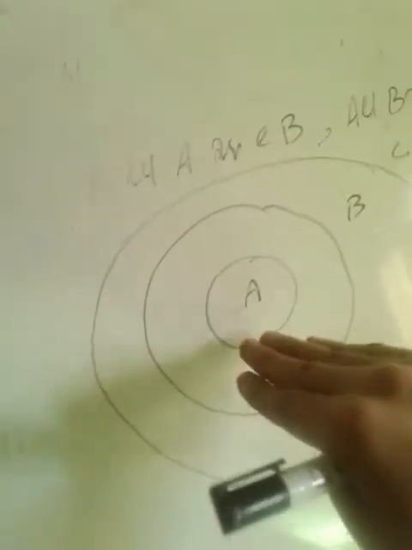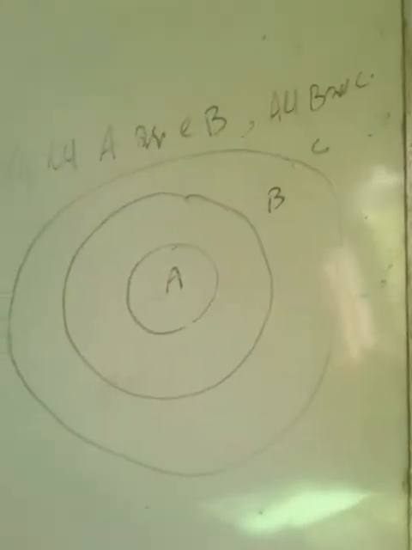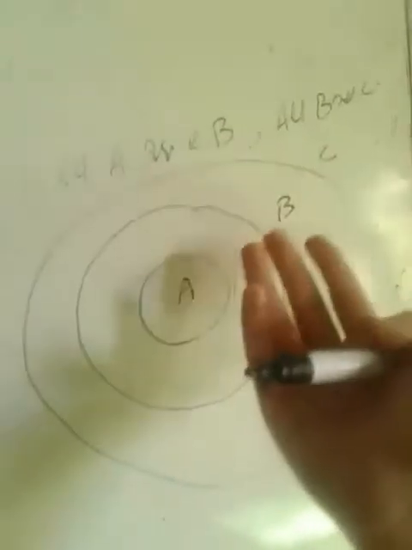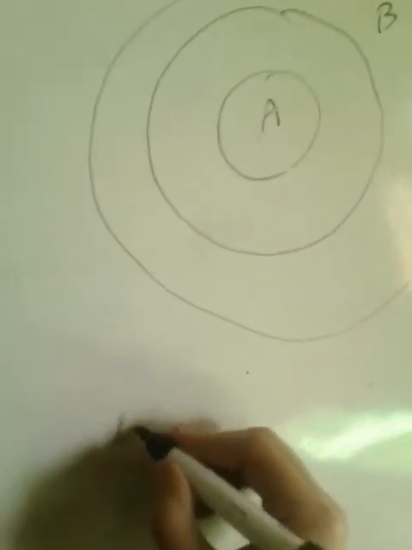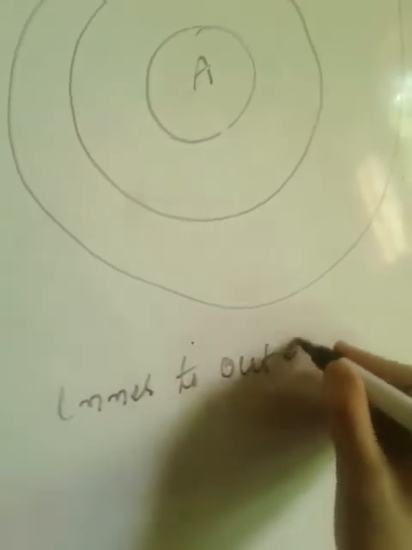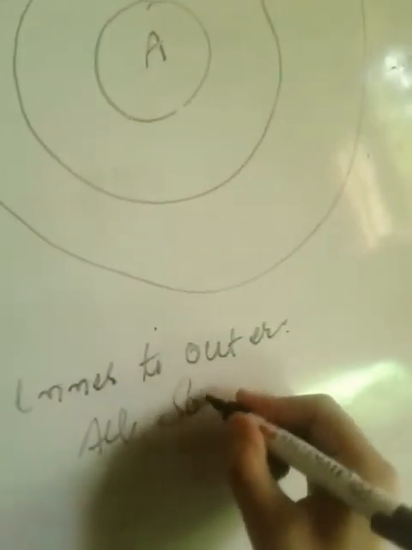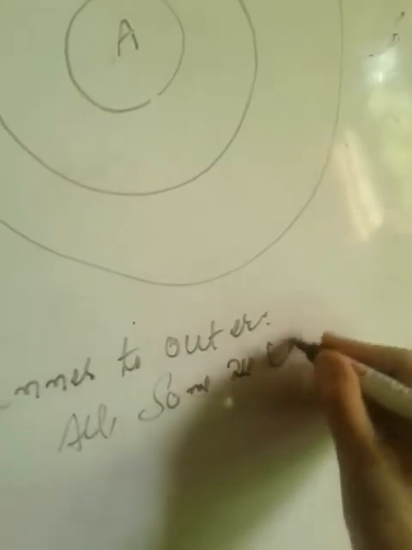Remember this one thing. When we go from inner to outer, all and some conclusions are true.